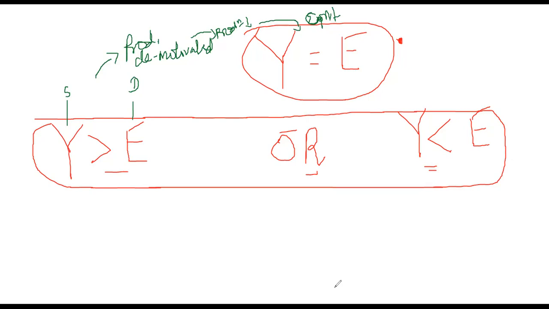Again, listen. If Y is higher than E, it is like supply is more than demand, excess supply.